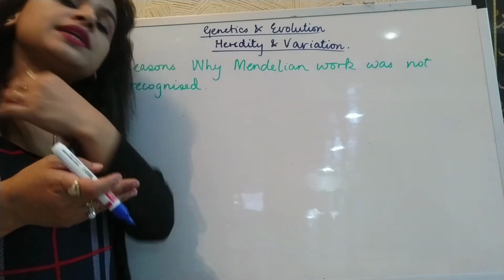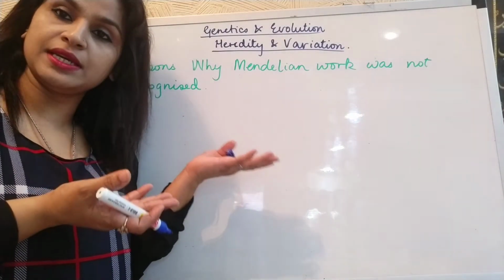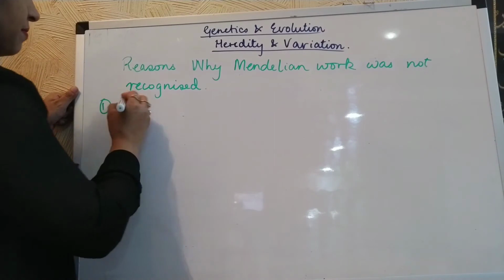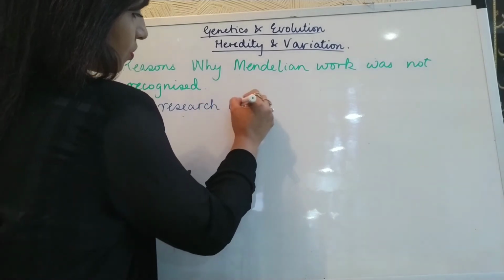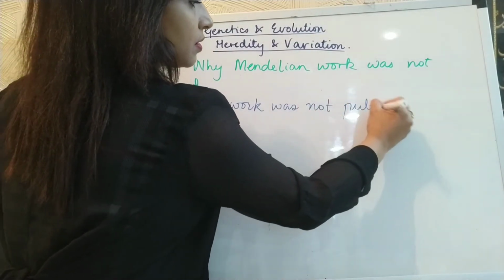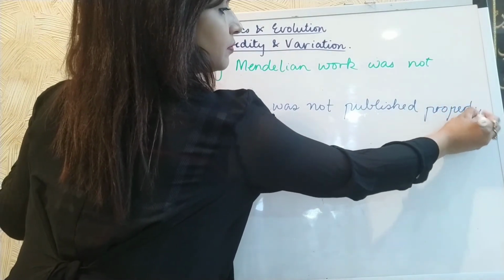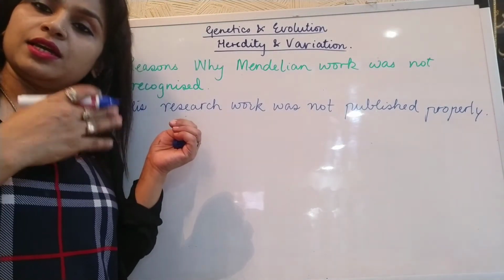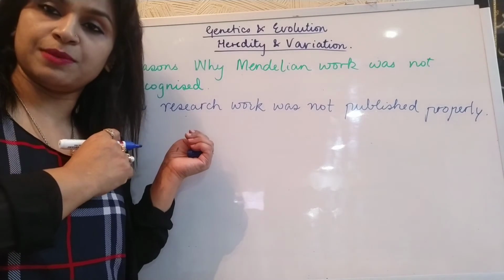At that time, if any research work had to become famous, it had to be published in local as well as international journals. His work was published only in local journals, so it did not reach the mass of people.